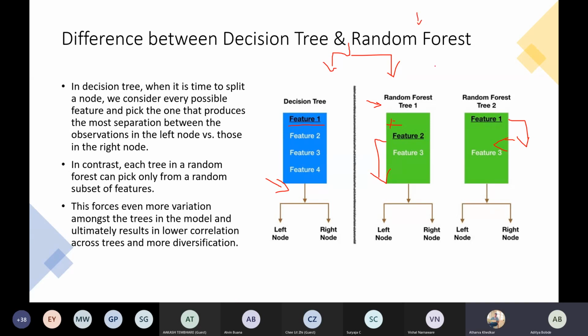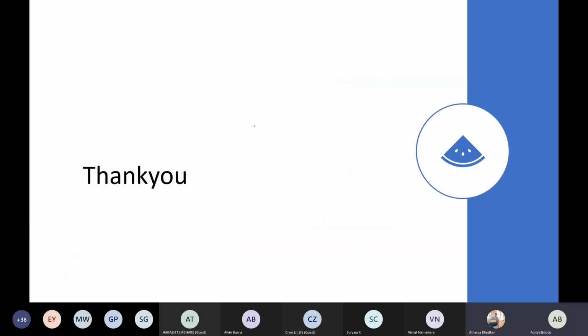Yeah, and one more reason is that it is less prone to overfitting. Decision trees are very prone to overfitting, meaning they won't be able to generalize on the testing data set. Okay, that's it.